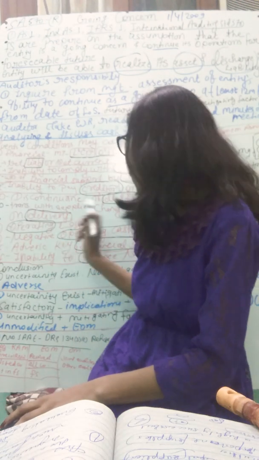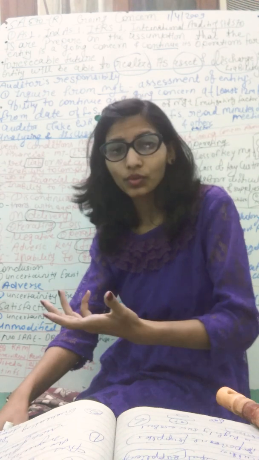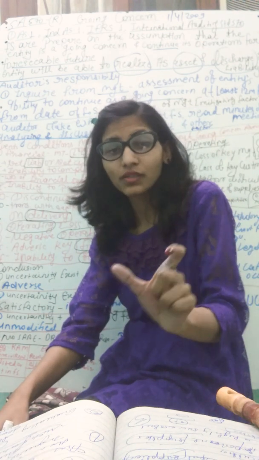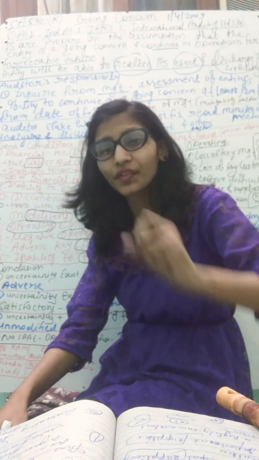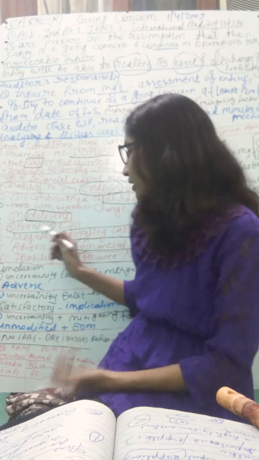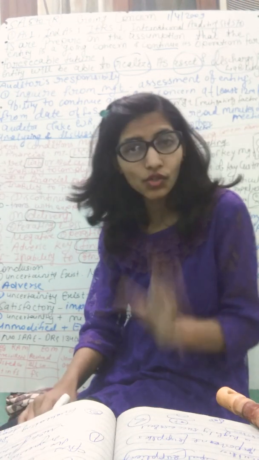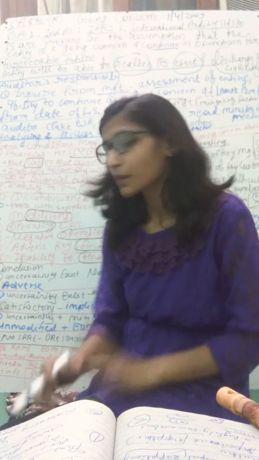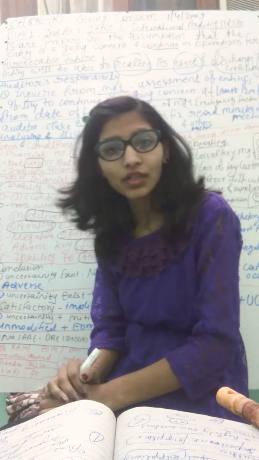O is negative operating cash flows. Obviously there is no profit. In the cash flow statement there are operating cash flow, investing cash flow, and financing cash flows. Here it says negative operating cash flows are shown in our cash flow statement. And F is adverse key financial ratios.